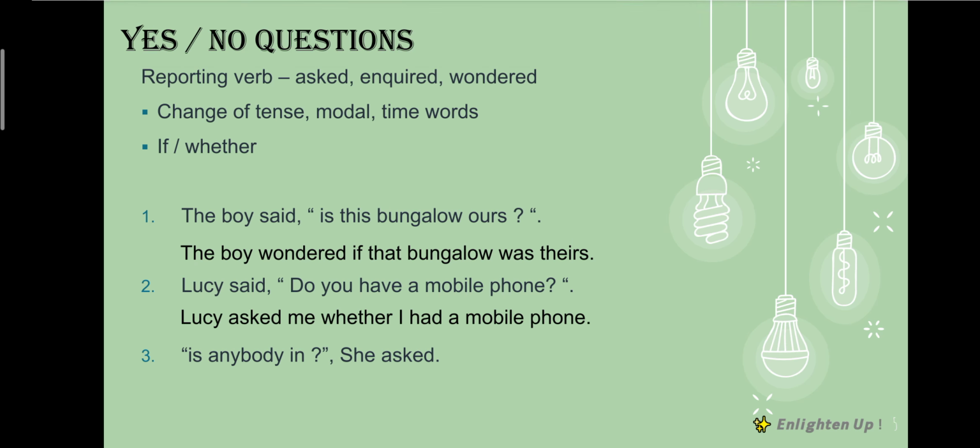So what will be the answer? She inquired if anybody was in. So here our reported speech gets over. So in an interrogative sentence, there are two types, WH questions and yes or no questions. In yes or no questions, we will include if or whether, which we should not forget.